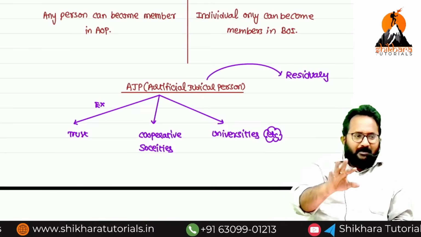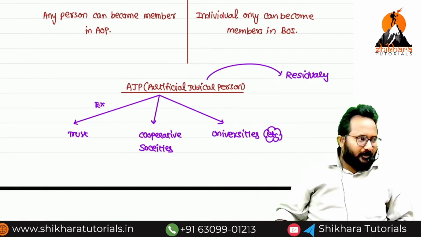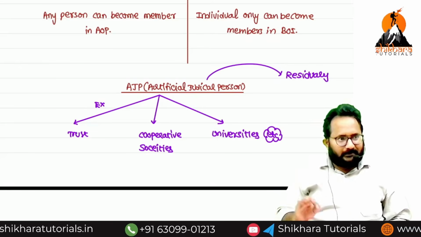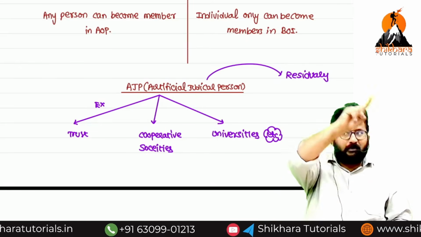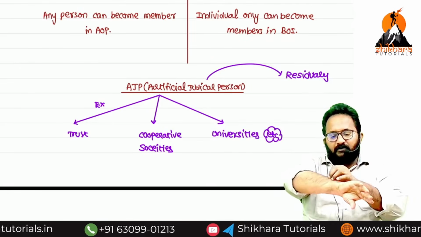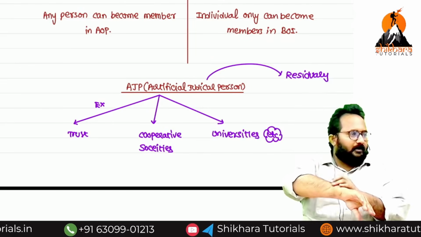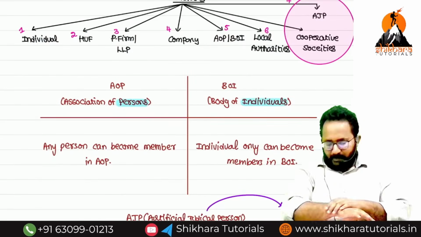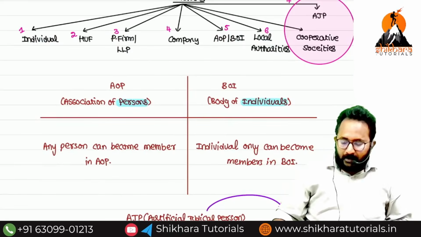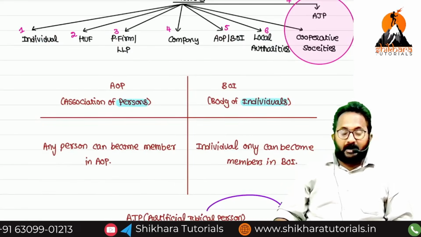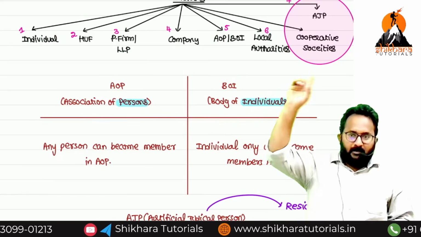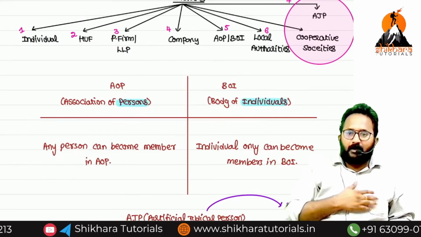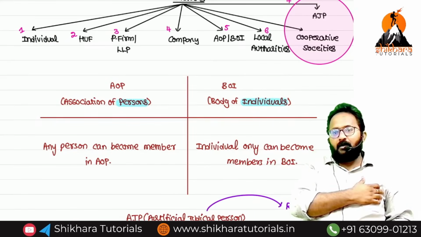Maybe in other words, we can call it a by-hearting process also. Whatever you want to call it, you can call, no problem. First, if I am asking the person definition, you have to say in order totally. The first one, individual, HUF, partnership firm, LLP, company, AOP, BOI, local authority, cooperative society, AJP. AJP examples: one example is cooperative society, another is trust, another is a university.